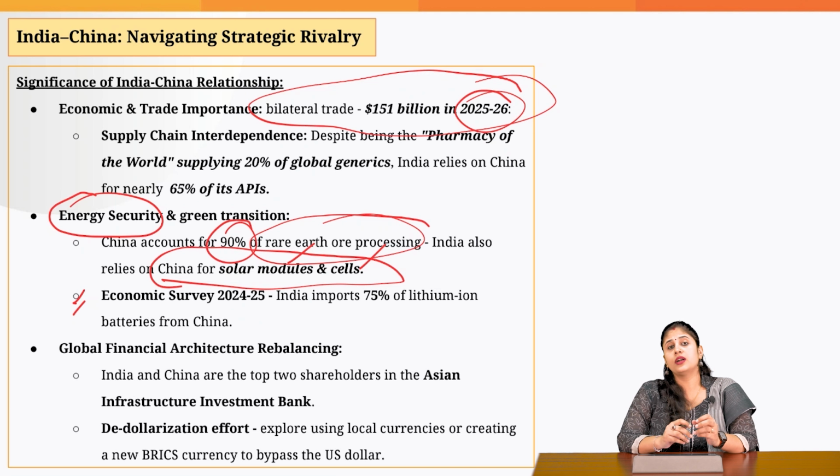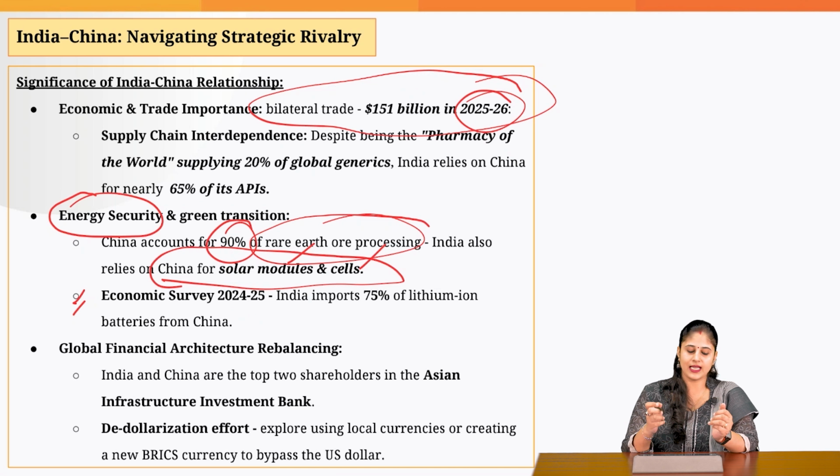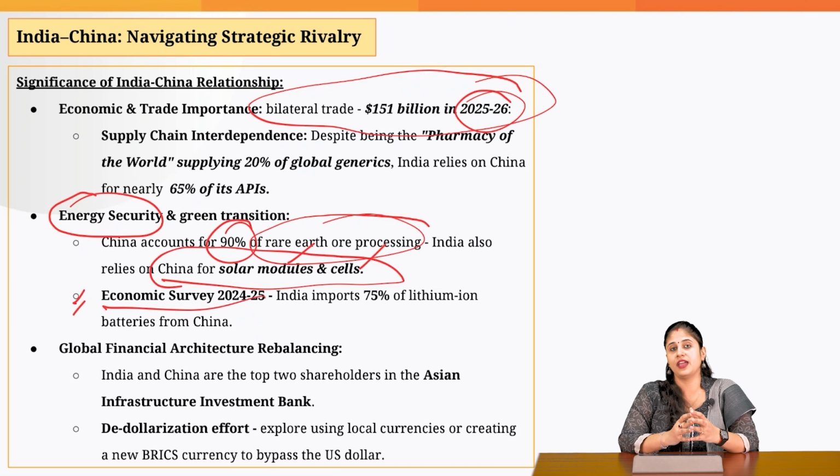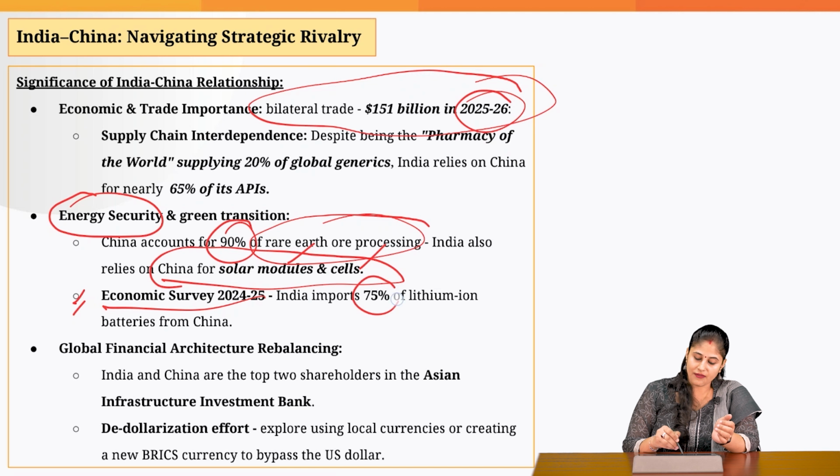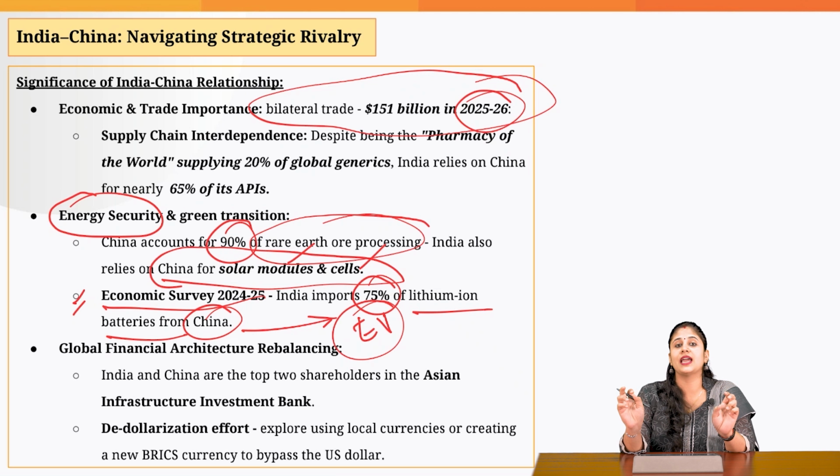And for an effective and smooth green transition also, India needs the support of China. As highlighted by the Economic Survey of 24-25, India imports 75% of lithium-ion batteries from China, which is needed for a smooth transition towards the idea of electric vehicles.